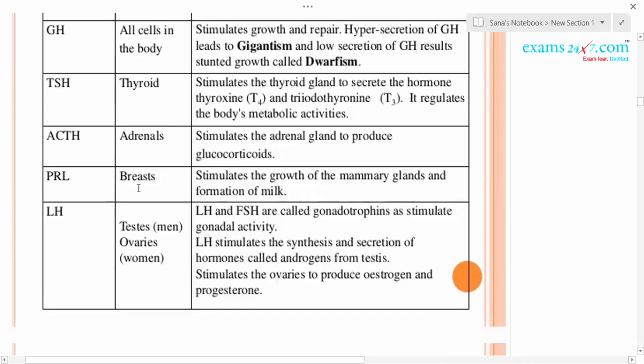Next is PRL. Target organ is the mammary gland. It stimulates the growth of the mammary gland, and it also helps in the formation of milk in the mammary gland.